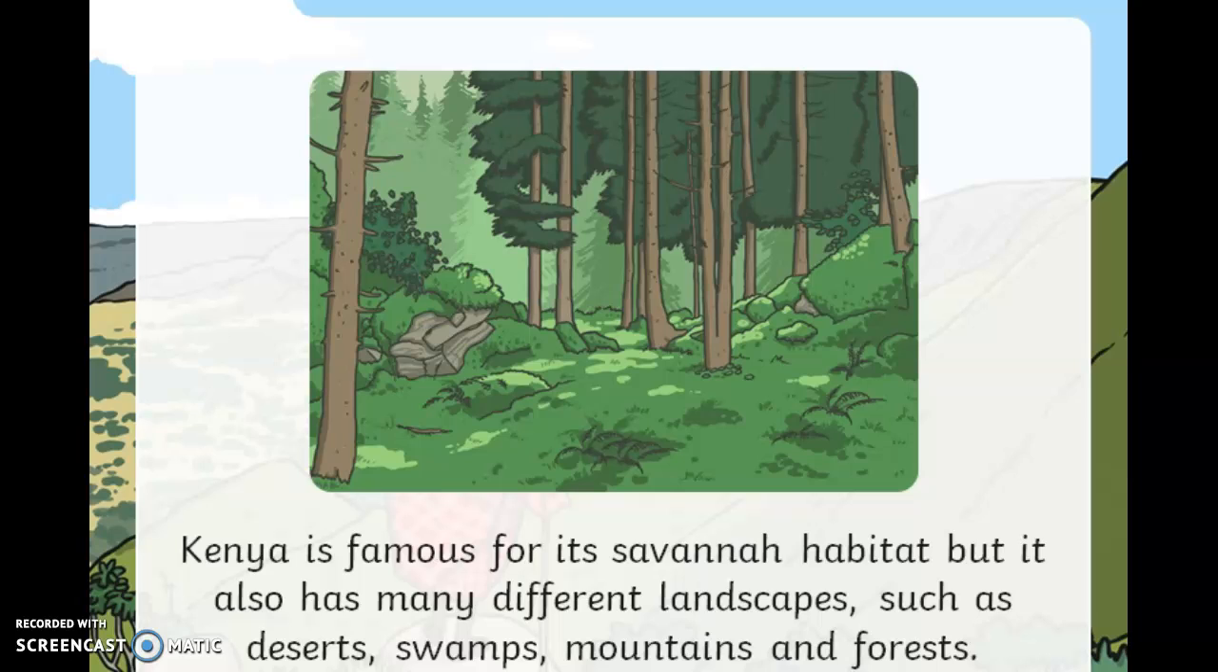Kenya is famous for its savanna habitat, but it also has many different landscapes, such as deserts, swamps, mountains, and forests. A savanna has lots of grass in a hot place, but with not many trees. That's what a savanna is.